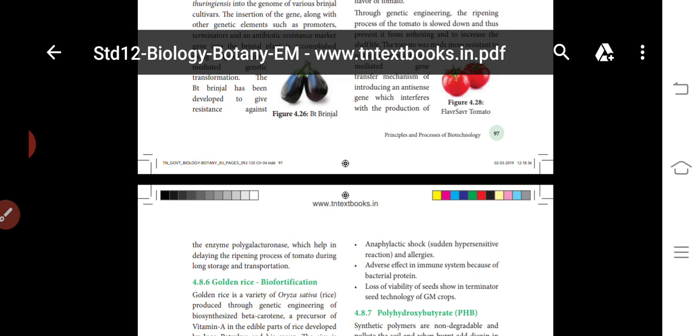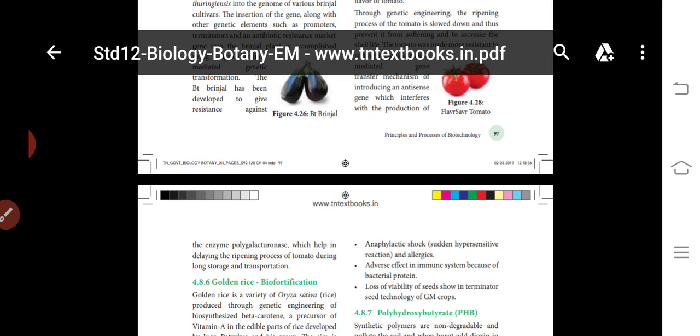So Flavr Savr tomato is a species of tomato. This tomato is slow ripening and has an improved shelf life, developed by the Calgene company. It was the first commercially grown genetically engineered food to be granted a license for human consumption. The polygalacturonase enzyme promotes fruit ripening.